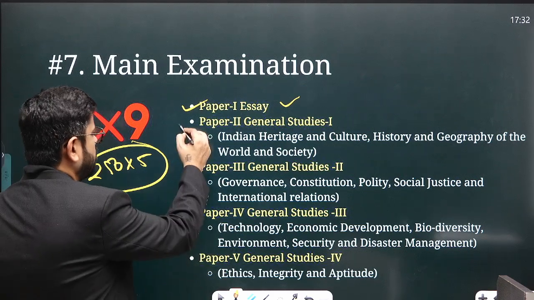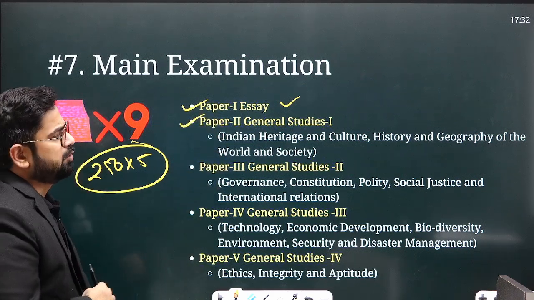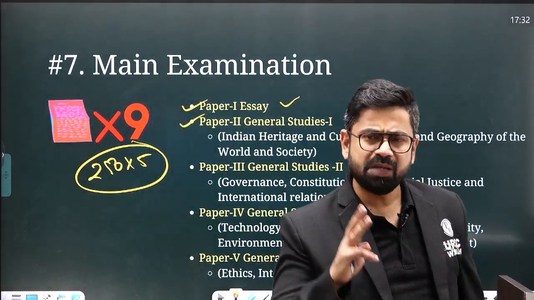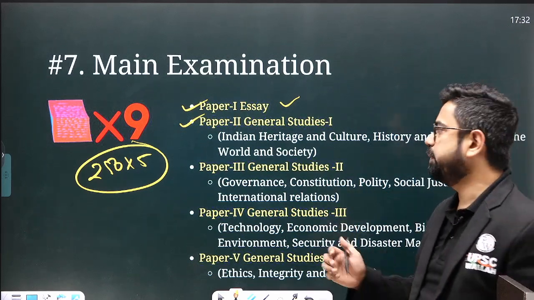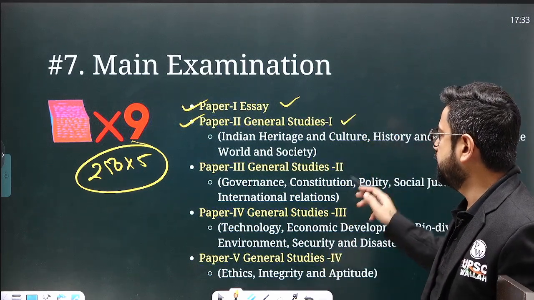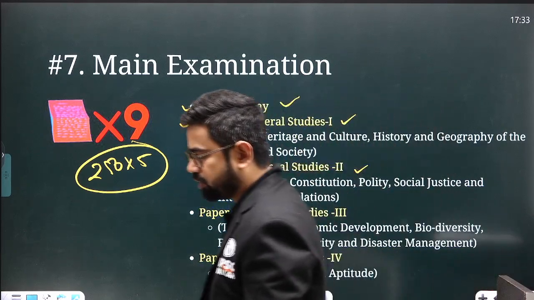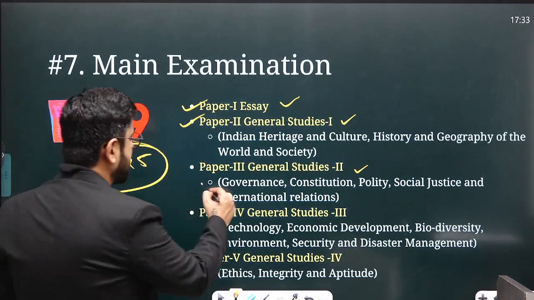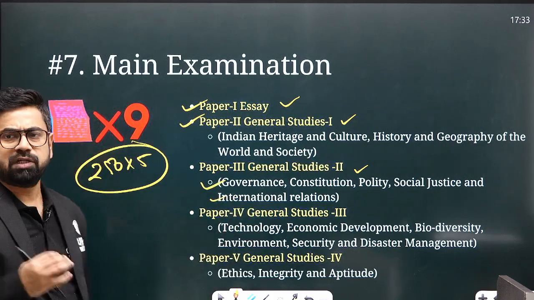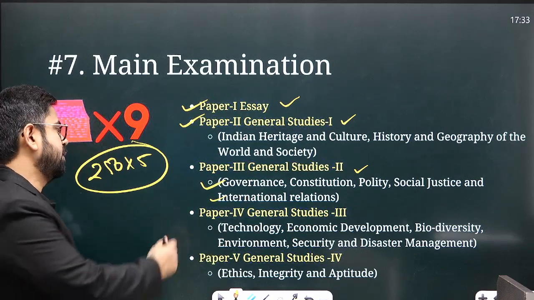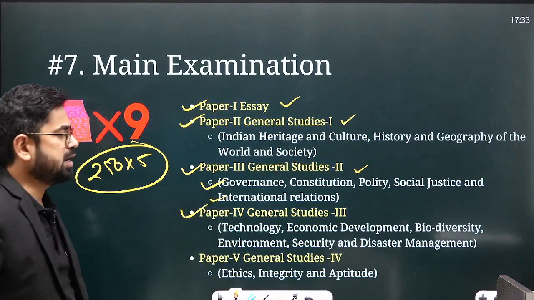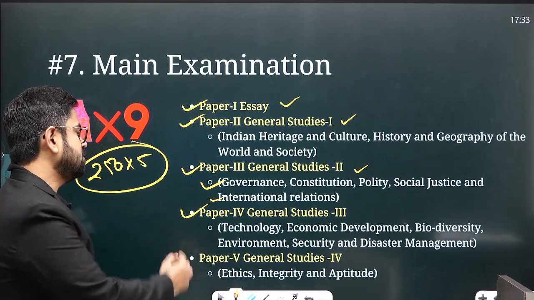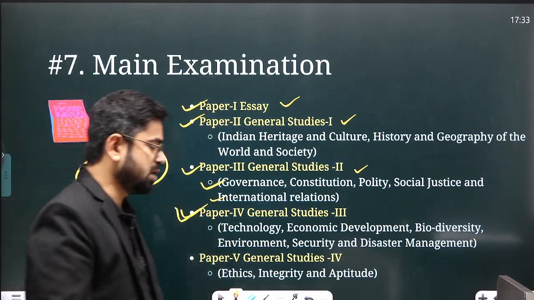Similarly, there is paper 2, also called General Studies 1. This paper is about history, geography, society. So 3 main subjects, history, geography and society, are being tested in the first paper. Similarly, paper 3, General Studies 2, is more into polity. Right, polity, social justice, IR, international relations, all these subjects will be tested in this particular paper. Then paper 4 is about economy, science and tech, environment, disaster management, all these things will be tested in this particular paper.